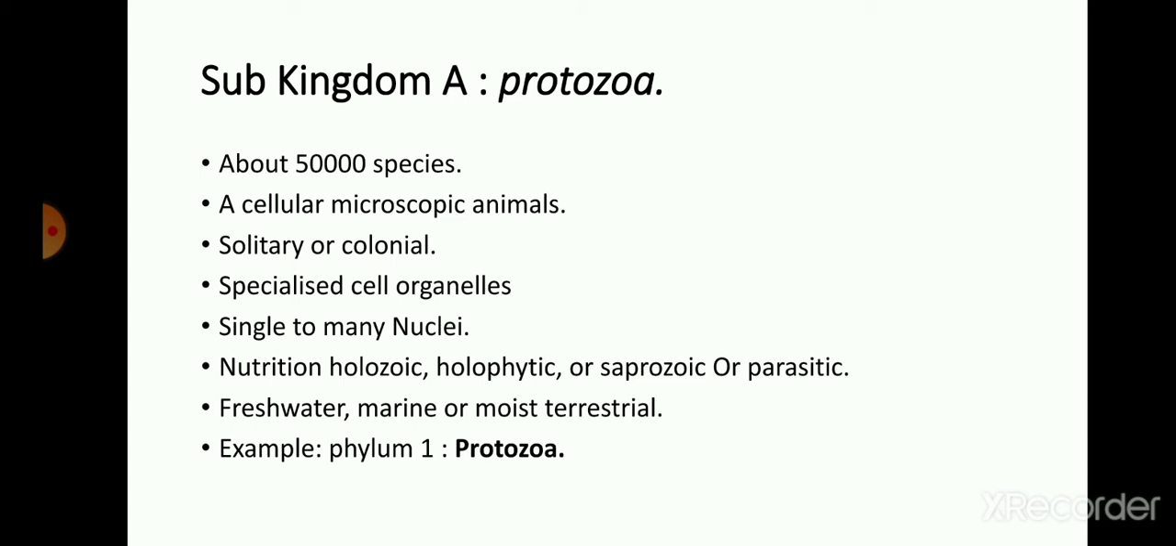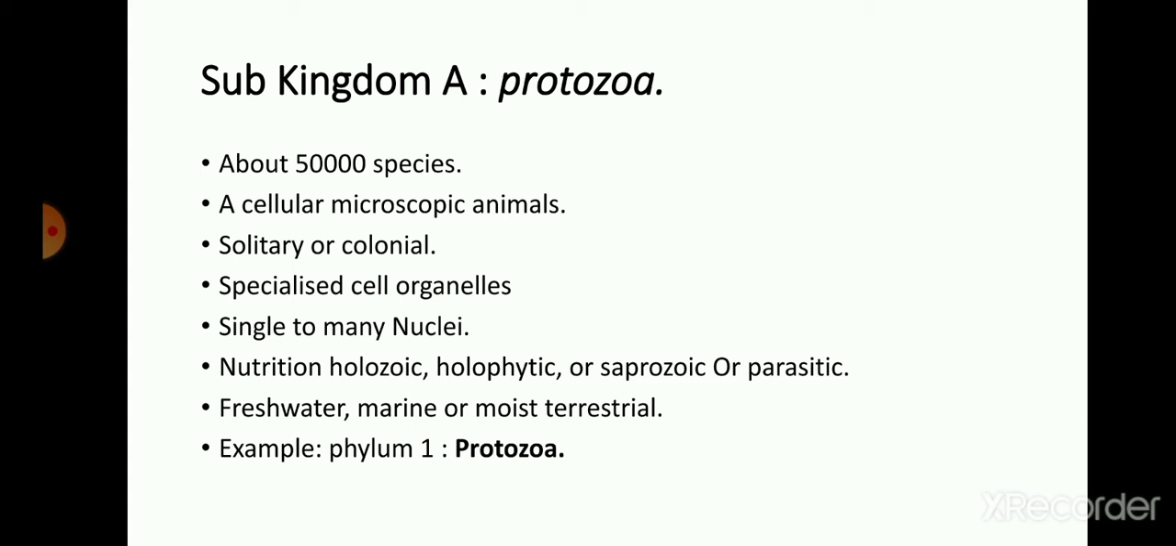They may be solitary or colonial, meaning they may live as a single-celled animal, or they live in colony form. They have some specialized organelles for performing different kinds of functions like other organisms. They may have digestive, excretory, circulatory and other kinds of systems. So their cell organelles are developed into specialized organelles. One characteristic of Protozoa is that they may contain single or many nuclei, that is, they contain different kinds of nuclei.